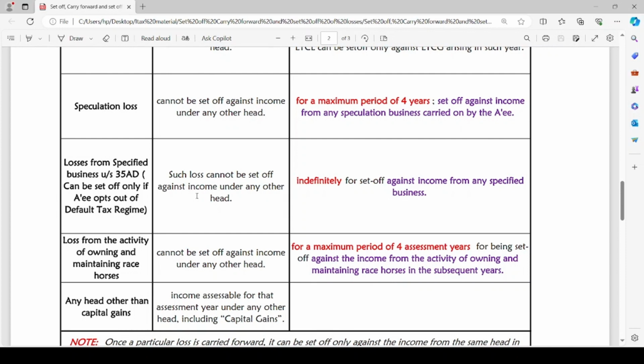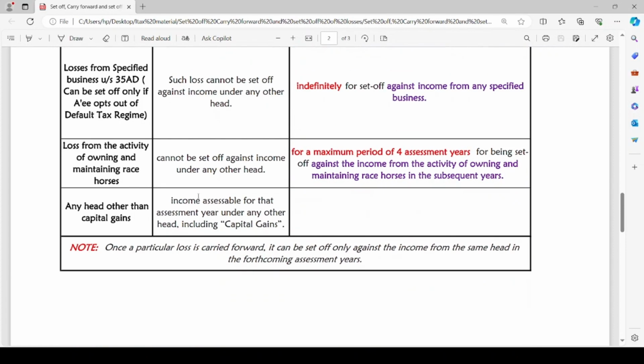But specified business losses can be carried forward indefinitely for set off. So, indefinitely the assessee can carry forward such losses and set off against income from any specified business earned in subsequent years. Loss from specified business can be carried forward indefinitely for subsequent assessment years, and it can be set off against income from any specified business earned in such years. I hope it is clear for you.